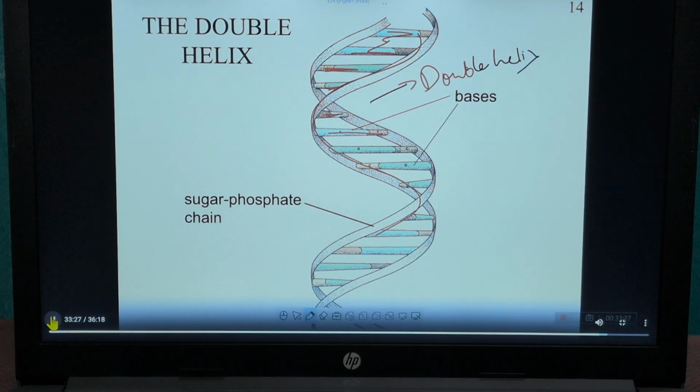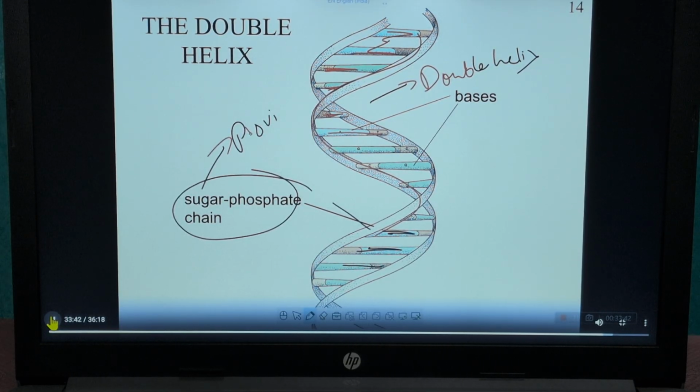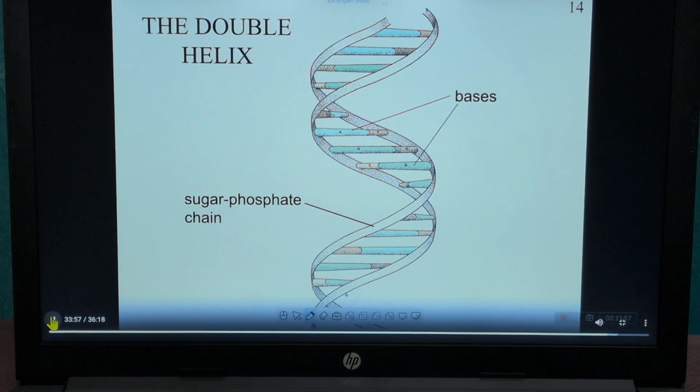This is a sugar phosphate backbone. This is a backbone, and these are the nitrogenous bases by which DNA will be formed. Okay. This sugar phosphate chain provides support and stability to the DNA. This sugar phosphate bond provides stability to the DNA. Okay.